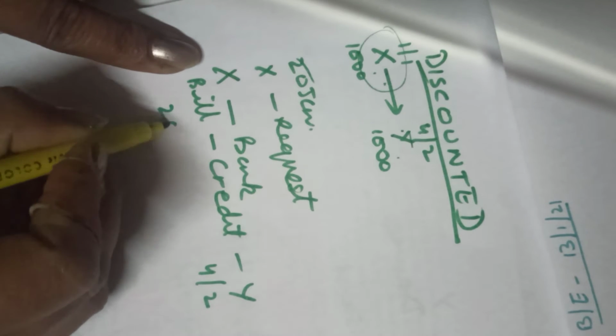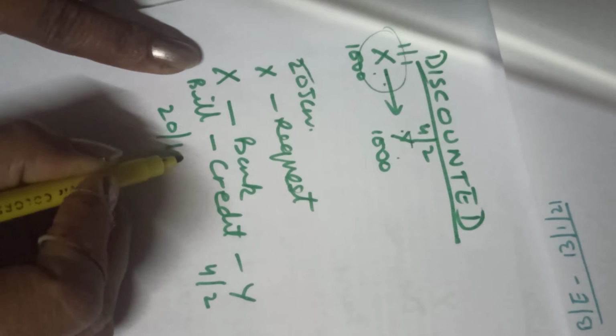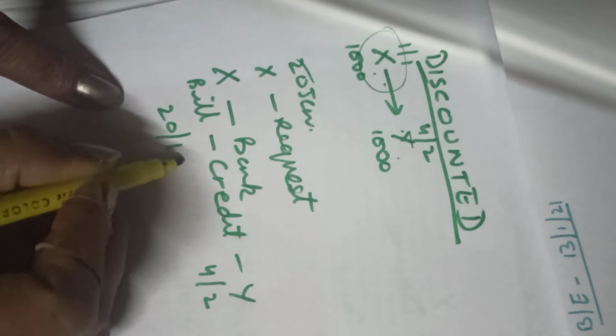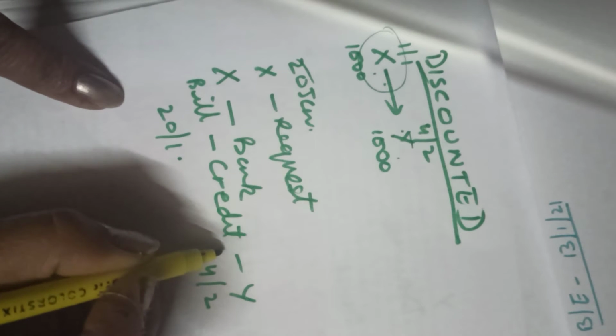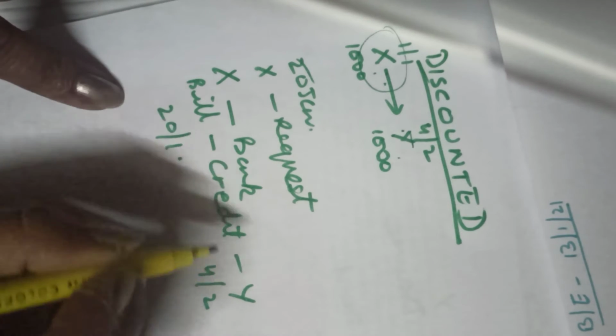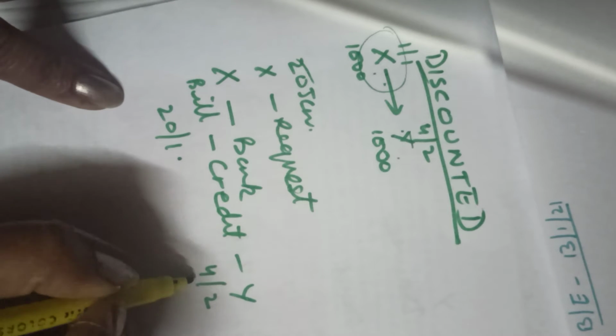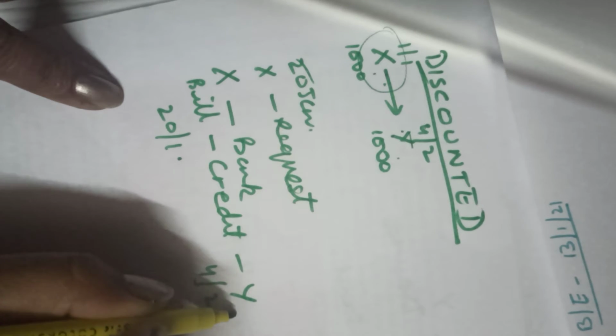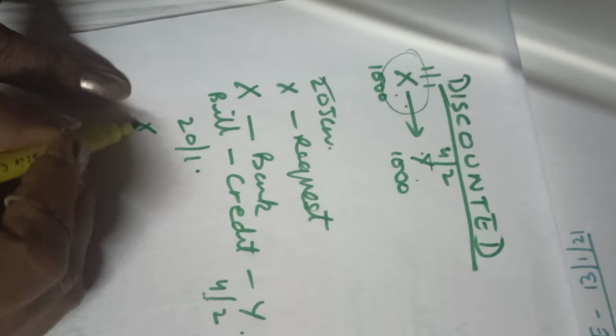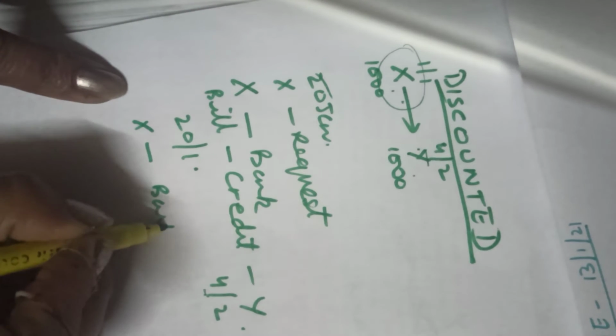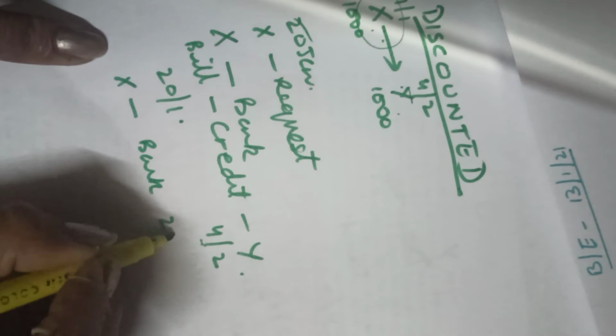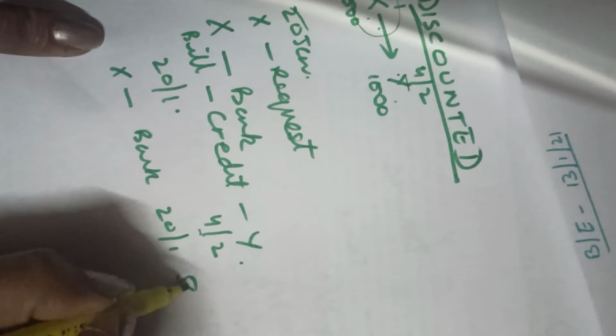But today is 20th of Jan and I need the payment today. So you can keep the bill with you and give the payment to me. When Y has to make the payment on 4th of Feb, let Y make the payment to the bank. So X goes to the bank and receives the payment on 20th of Jan. Rupees 50,000